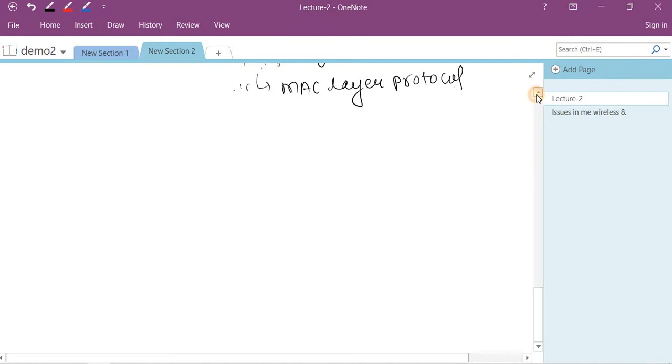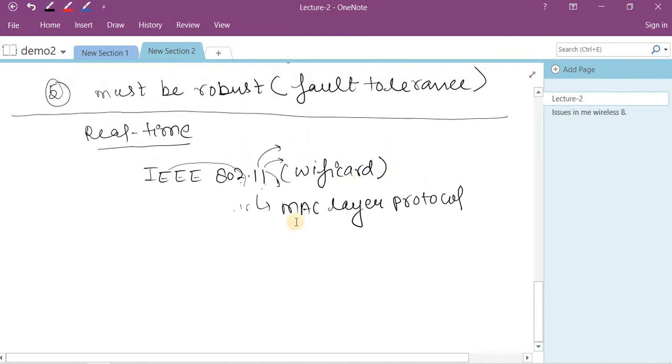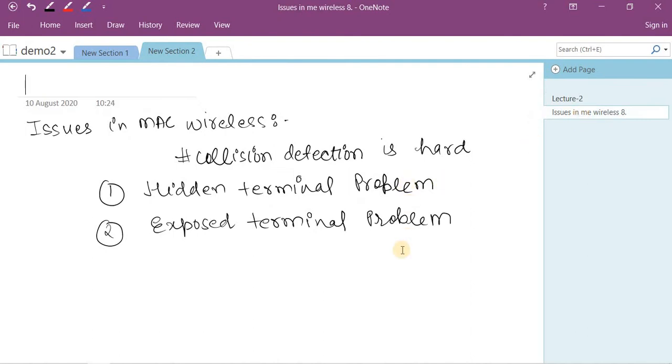So for the real-time environment, there is one protocol, IEEE 802.11, that is also called the Wi-Fi card, which exists for initiating communication in the mobile environment. So what are the issues in the wireless MAC? The issue is we cannot identify how many nodes are in a particular network, because any node can join the network at any time, and also collision detection is very hard.